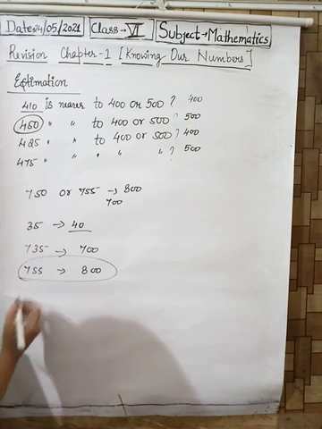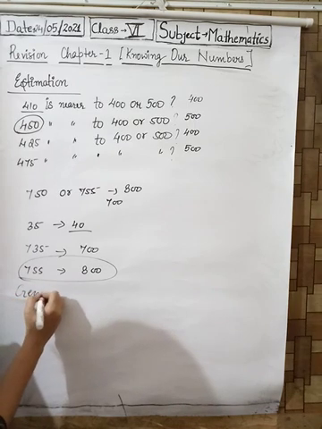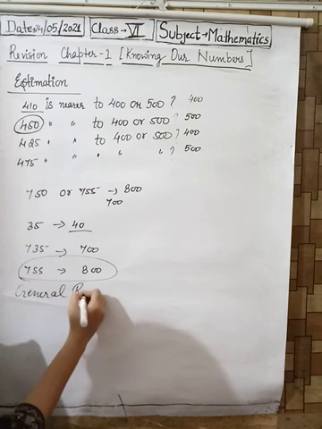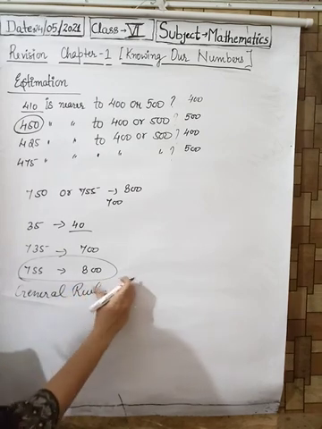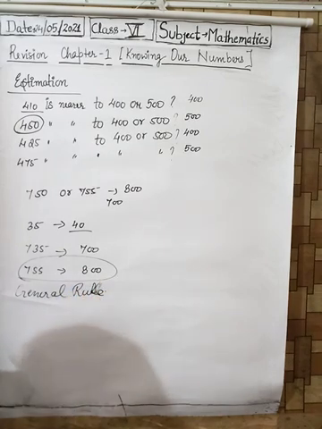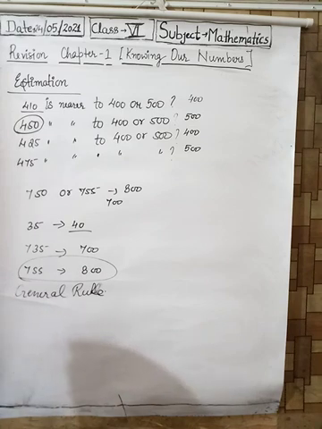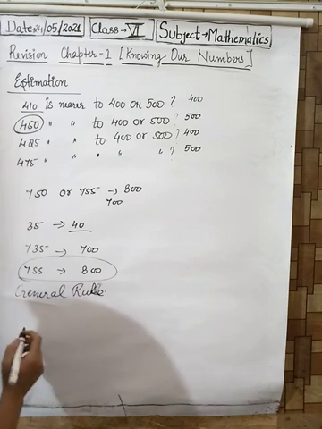Now next is estimation in general rule. What is estimation in general rule? Suppose you have been given a number or a sum. For example, in the exercise, the first question: estimate each of the following using general rule.